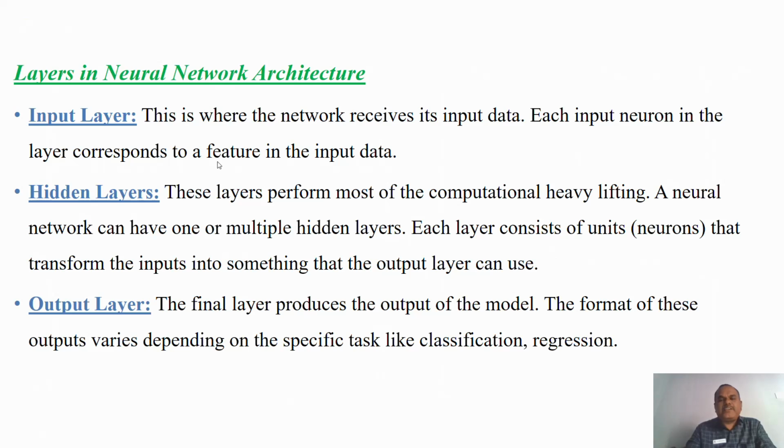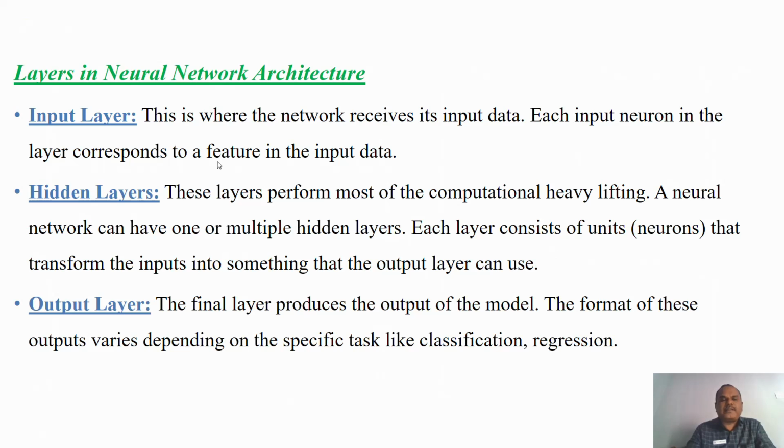Each input neuron in the layer corresponds to a feature in the input. So whatever inputs you have, these neurons correspond to the features of your input data. Then hidden layers. The hidden layers perform most of the computational heavy lifting. A neural network can have one or multiple hidden layers.